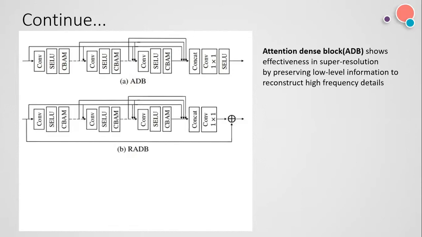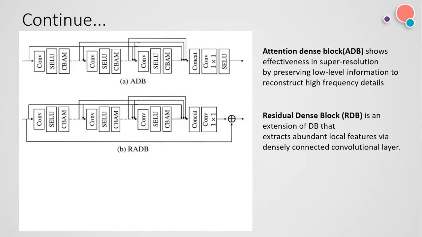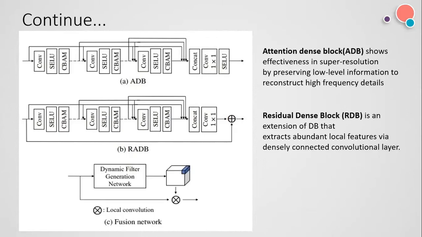While what is RDB? Residual dense block is an extension of DB that extracts abundant local features via densely connected convolutional layers, and it avoids gradient vanishing in a deep network. As you know, because our goal is not only to remove Moire patterns but also to reconstruct missing information. So both these attention modules, we can say, are important and relevant modules necessary for our work.